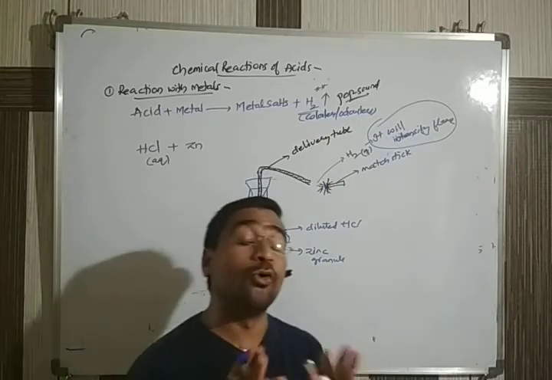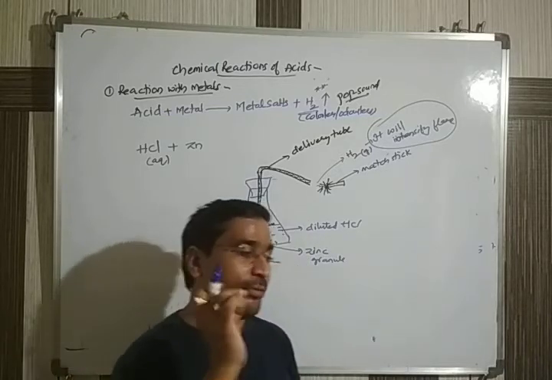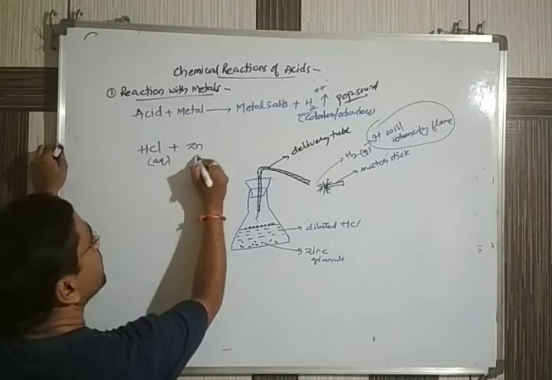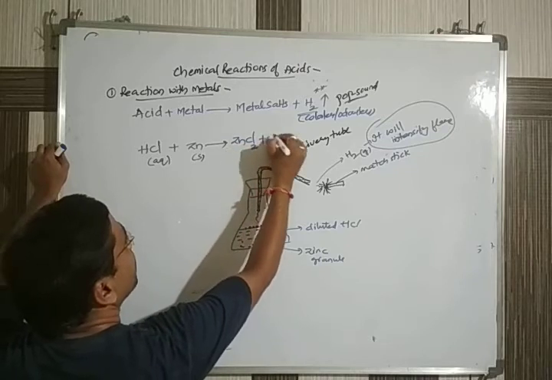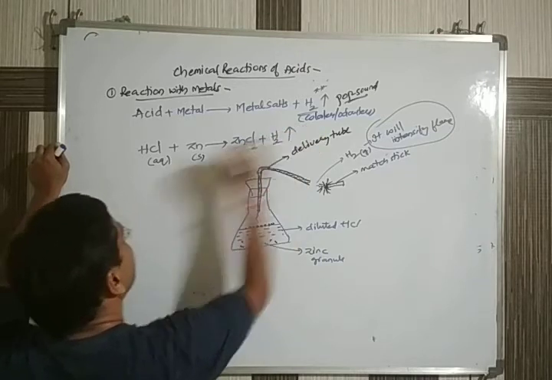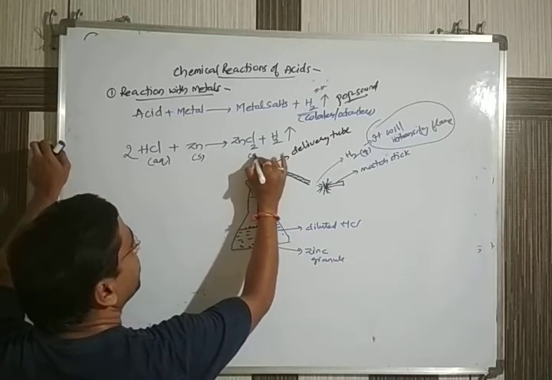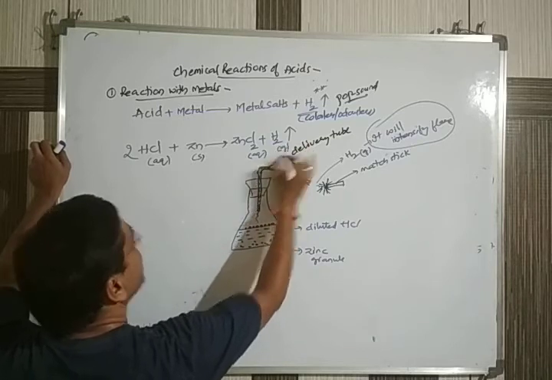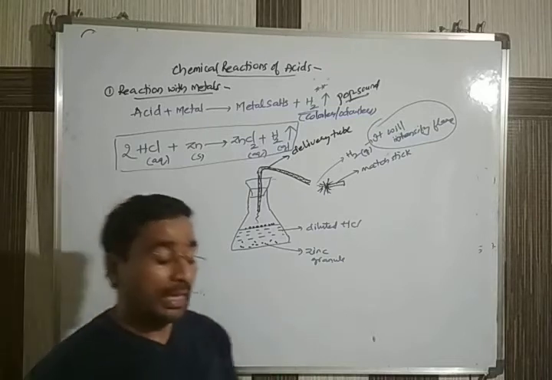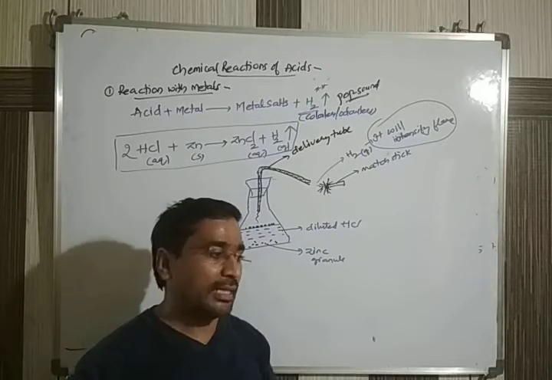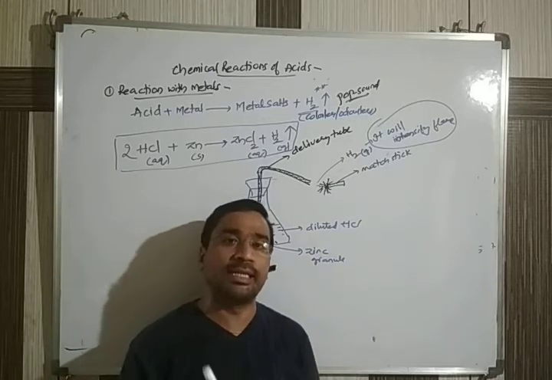And hydrogen is mostly explosive in nature. It is the lightest gas. I'll say one more point. If you write the chemical reaction, solid zinc converts into ZnCl2 and releases hydrogen gas. When you write the balanced equation, this will be in the aqueous state, and this is gas. This is the balanced reaction of this one. And hydrogen has specialties. Now you can see it used for different functions, inauguration, etc.